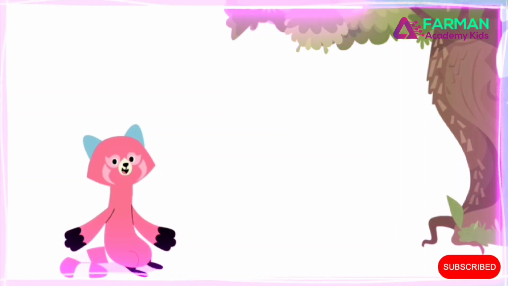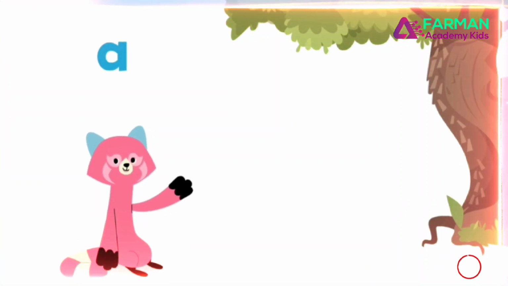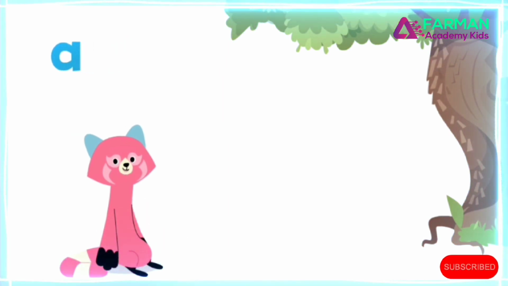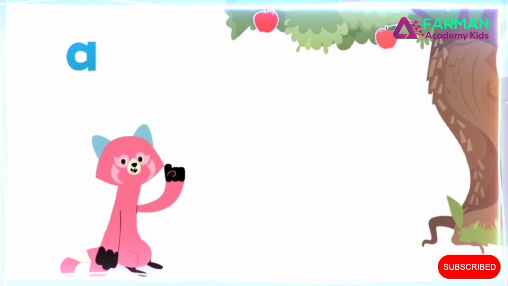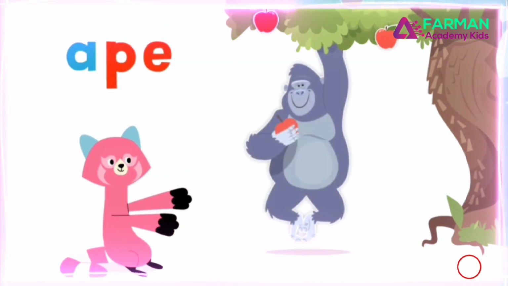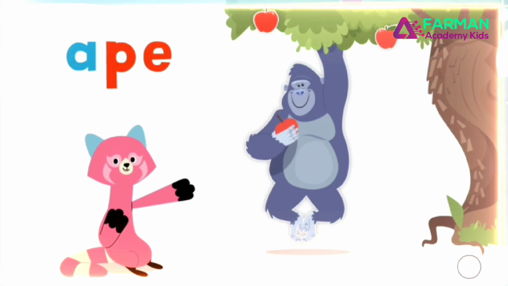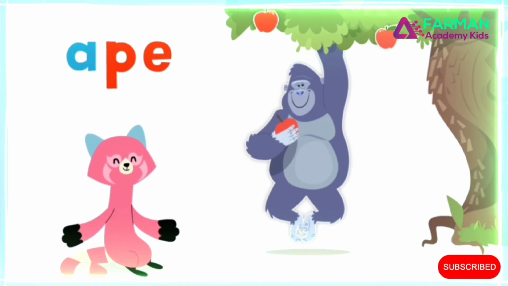Remember vowels? The letter A is a vowel, and it can make different sounds. It can make the short A sound, like an apple, or it can make the long A sound, like an ape. An ape eating an apple.